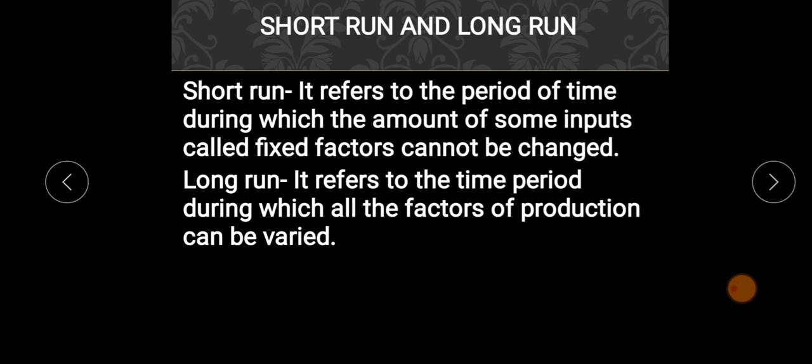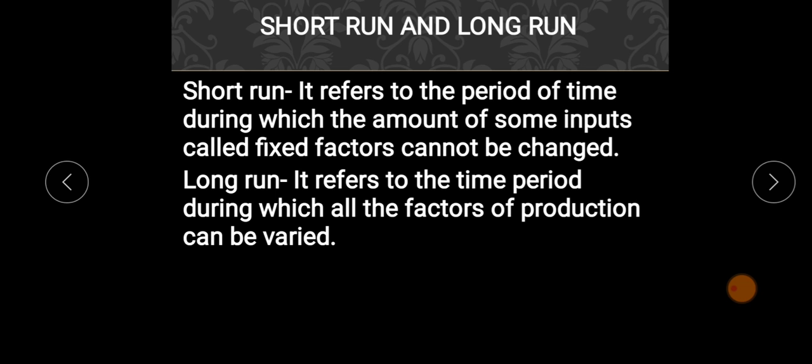It cannot be increased. The number of machineries, factories, and plants cannot be increased in the short run. That is why those items or that capital are referred to as fixed factors, because they cannot be changed or increased in the short run.